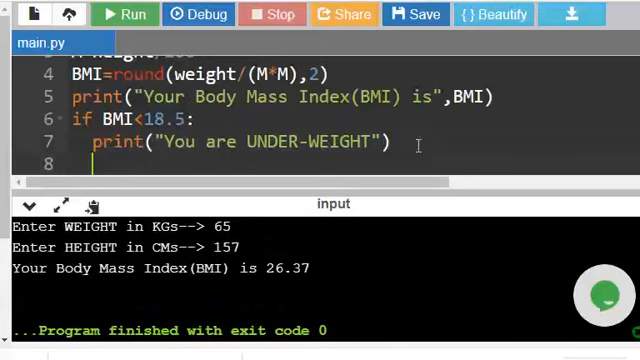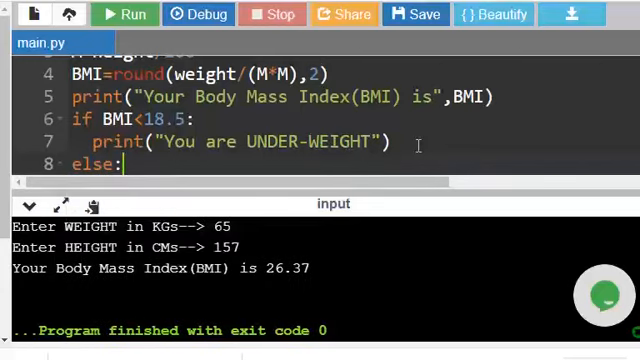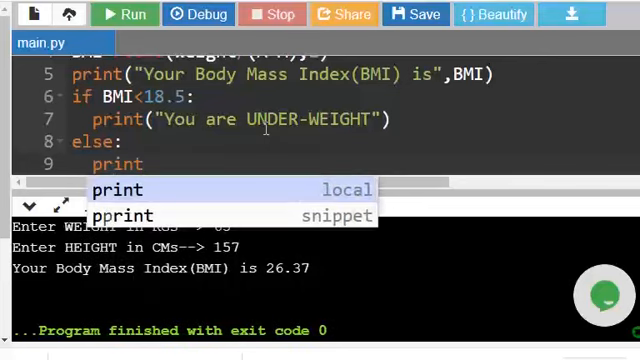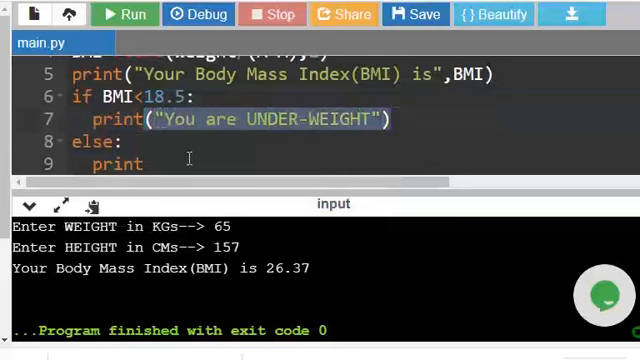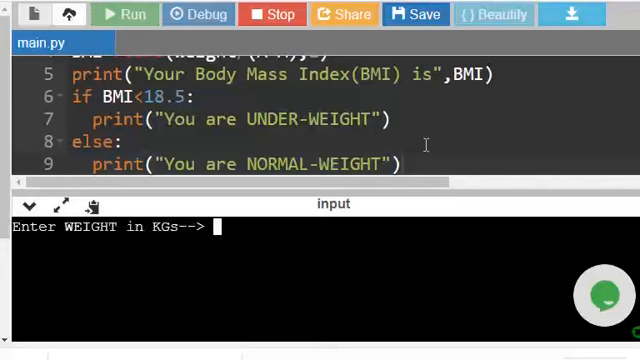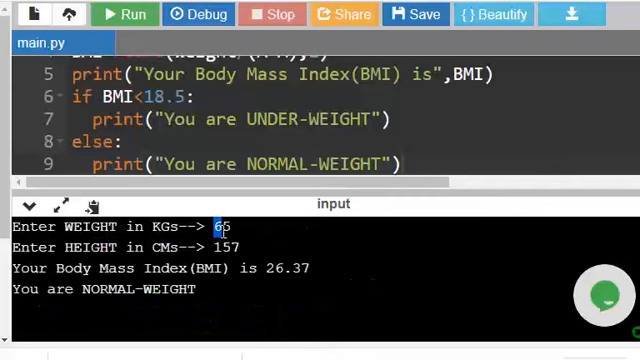Here for example, I am giving else condition. Then again indentation, here print your normal weight. So let us execute. So 65, 157 centimeter. So 26.37 BMI. It says normal weight. But what if I give 80 kilograms or so? It is not normal weight, right?